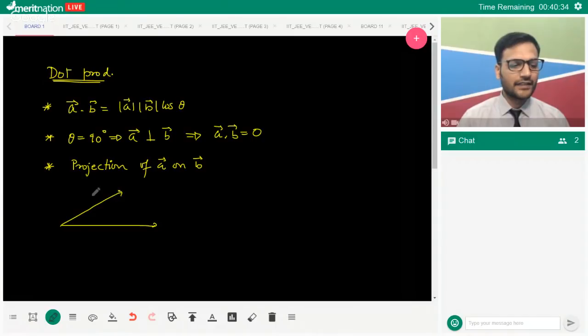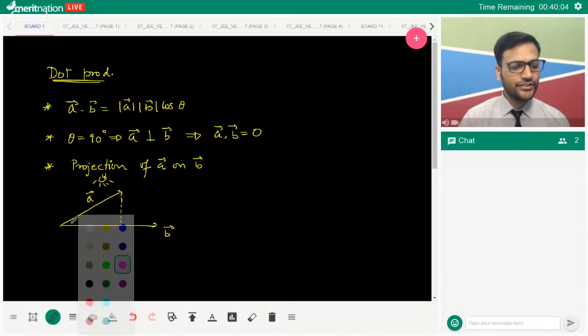If this is vector A and this is vector B, I can sort of assume that there is a light bulb over here, which is glowing, and the shadow is being formed just below vector A. So a light bulb that glows, and the projection comes up over here.